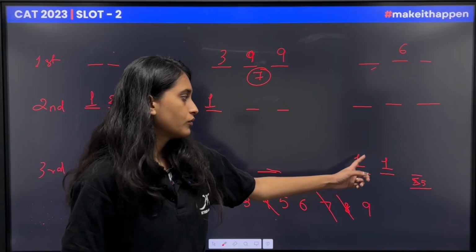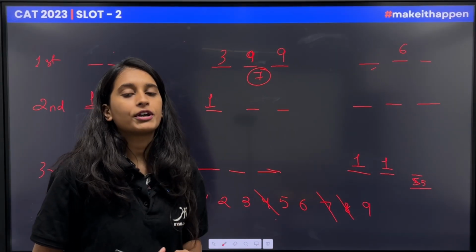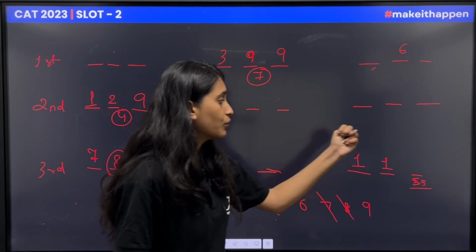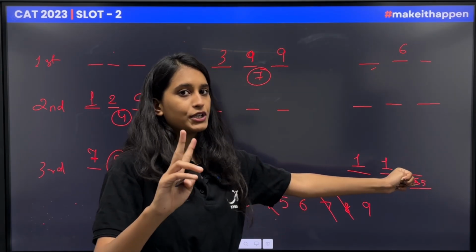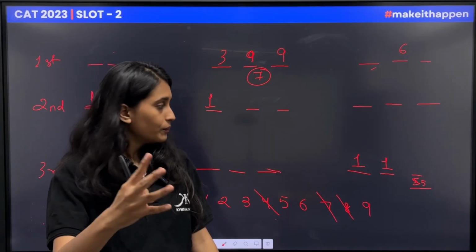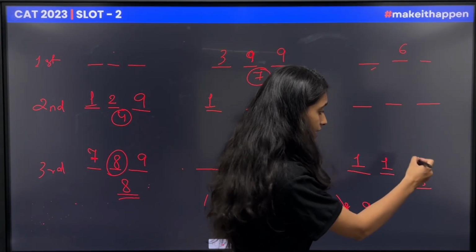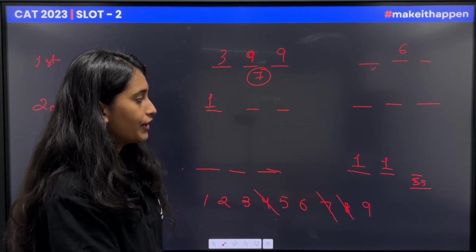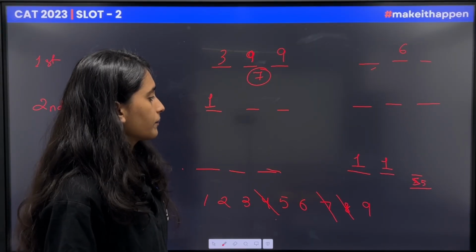So if it's 1, 1 adds up to 2, we want a multiple of 3. So if I add 1, it would be 3. If I add 2, it would be 4. If I add 3, it would be 5. If I add 4, it would be 6. And if I add 5, it would be 7.